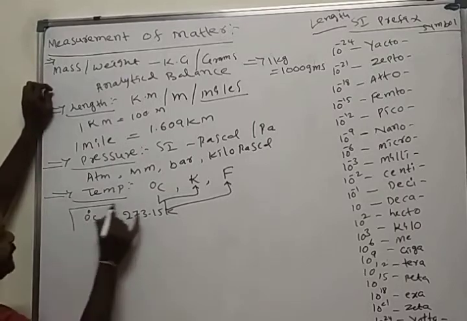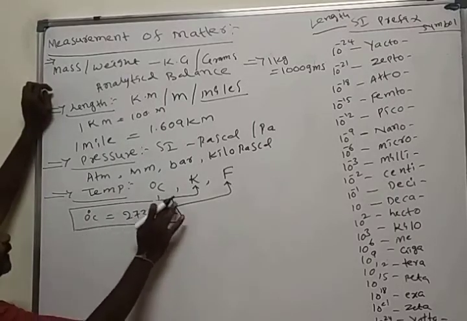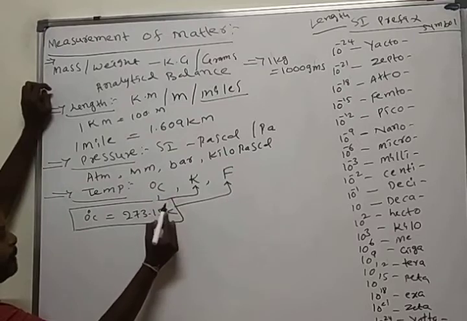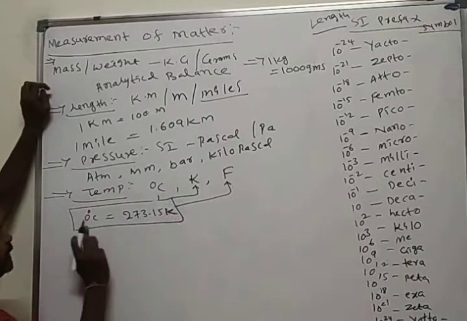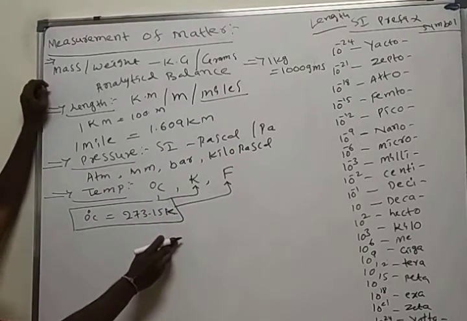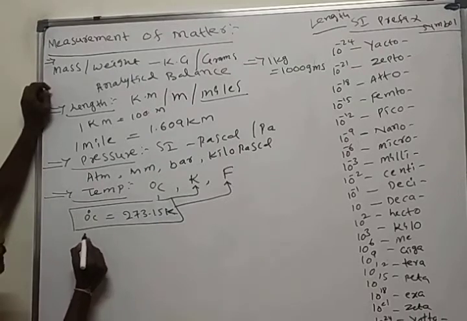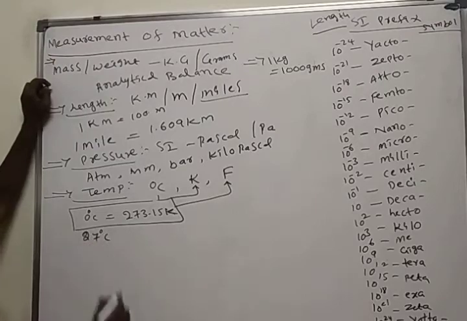This is the relation between degree centigrade and Kelvin.